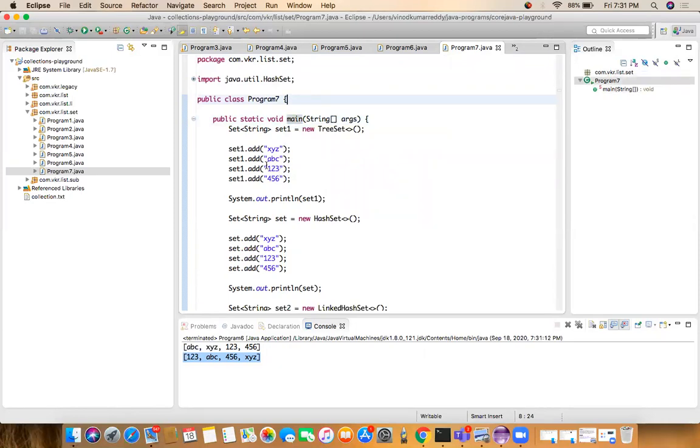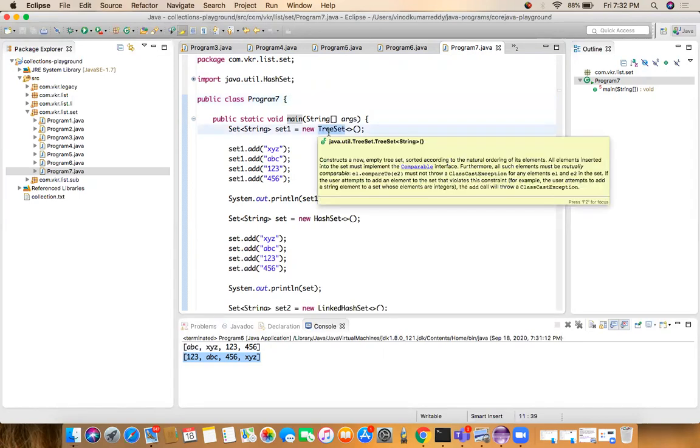What is the use of TreeSet? Whenever we create a set object, if the set object should not allow the duplicates, and it should give the sorting order, if you want to achieve any sorting order in our set object and it should not allow the duplicates, we can go to the TreeSet. TreeSet is a subclass of the SortedSet interface. The SortedSet interface's super interface is NavigableSet.